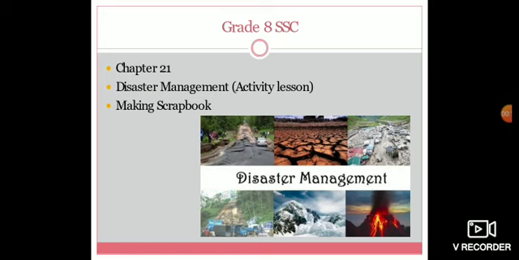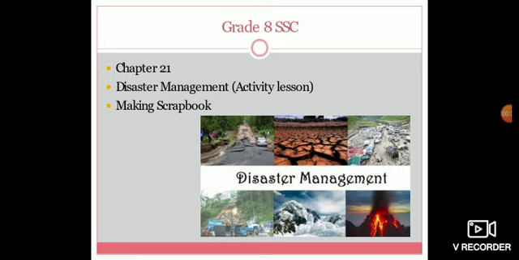Today, we're going to start our next chapter, chapter number 21, titled Disaster Management. Actually, it is an activity lesson, children. So, you have to listen to all the videos carefully. Actually, this is part 1. So, we have a few more videos. After listening to all the videos and referring to your content book, you have to read each and every line carefully in your content book. After completing the reading, you have to make a scrapbook using the chart and the paper cuttings from the newspapers and the articles.